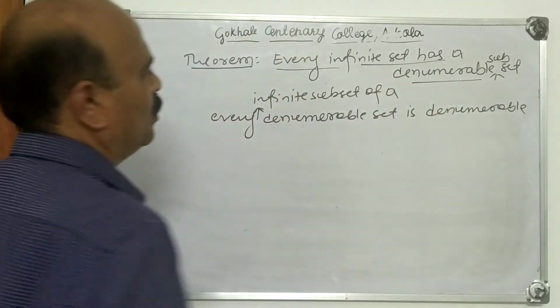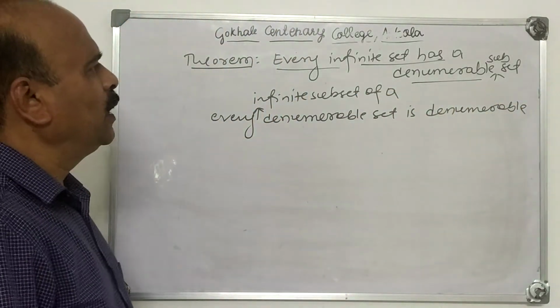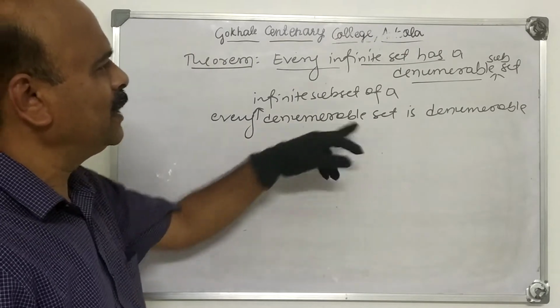Can you find any difference between the previous corollary and this one? This was the previous corollary. Now, every infinite set has a denumerable subset.